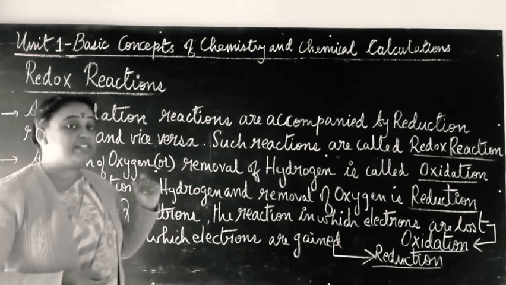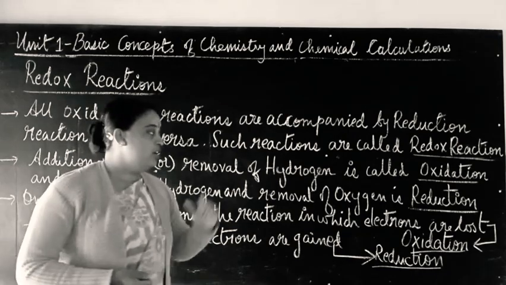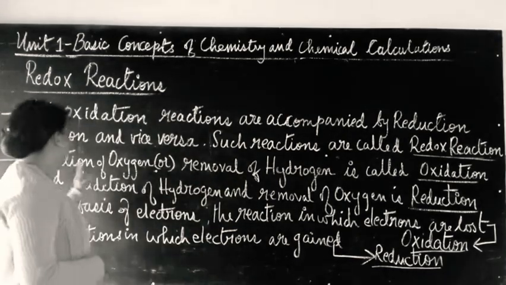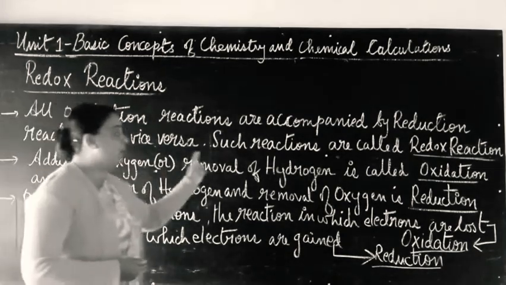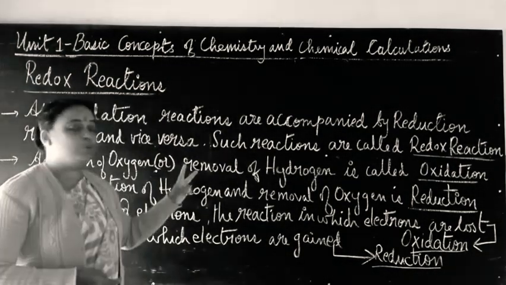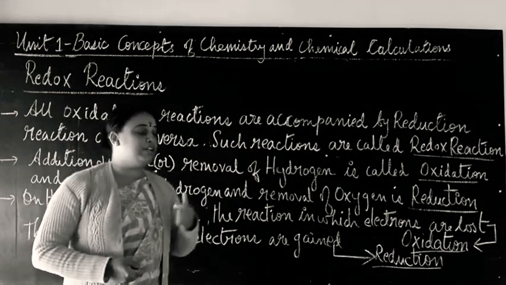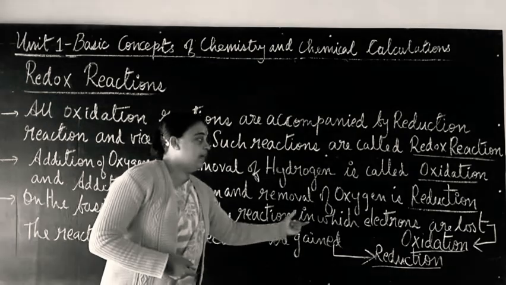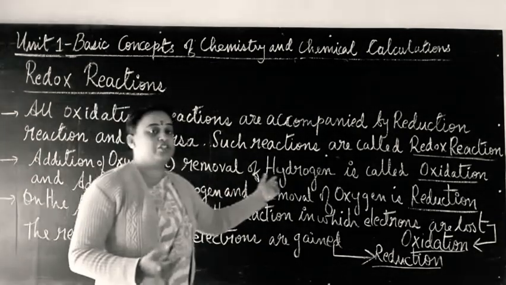Yes, so here we are studying the three definitions for oxidation as well as reduction. Oxidation, I repeat: addition of oxygen, one definition. Another one, removal of hydrogen. So these two are definitions for oxidation. And when we consider it in terms of electrons, electrons are lost or removed, that is an oxidation reaction.